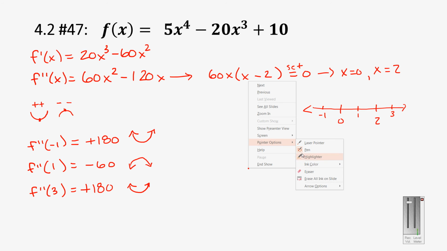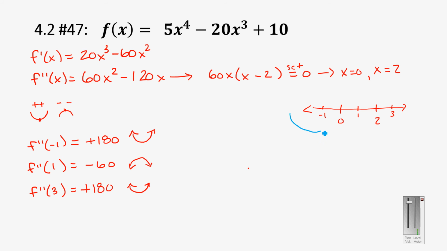Let's go to something bright blue here. So really, nothing happens until I get to this inflection point of x equals 0, is when I switch. That's what inflection means, is I switch from one concavity to the other concavity. So from -1, probably to infinity, essentially I'm concave up something like this.